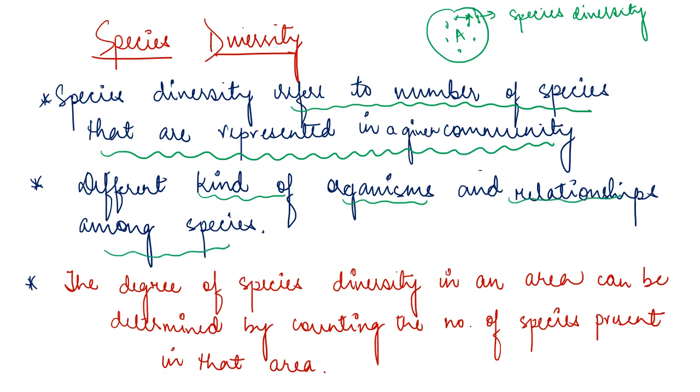The degree of species diversity in an area. How can you define the degree of species diversity? How can you measure the species diversity? We can measure the species diversity by counting the number of species in that area, right? Now how will you count? You will count.